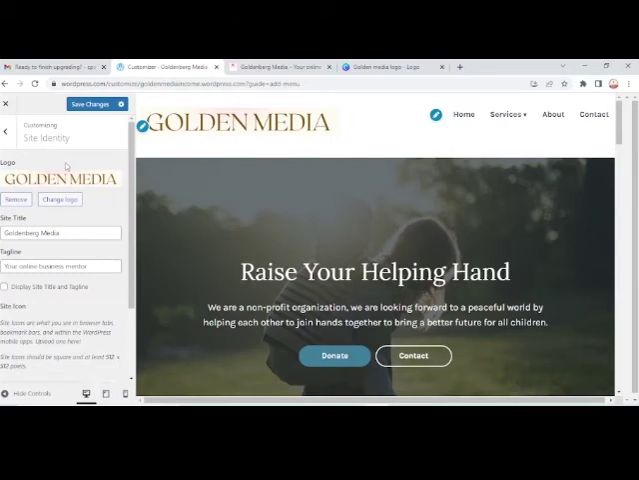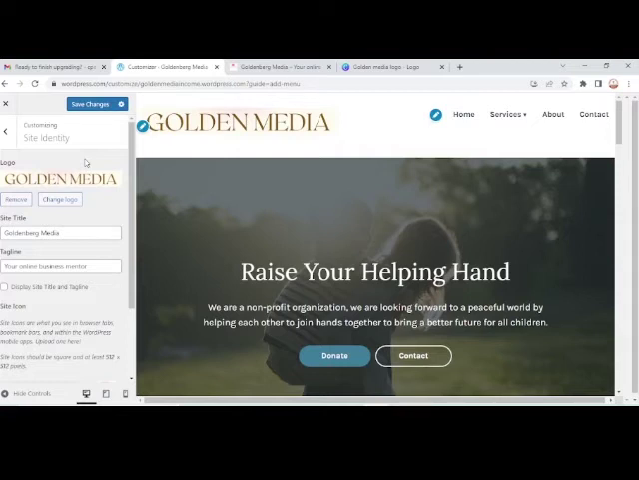Alright, so we add a new logo. Now change the logo. We have chosen our logo, Golden Media, to act as our logo. So this is how the site will look once the logo has been changed. Now the next move we are going to look at is our social media links. We are going to also change that.